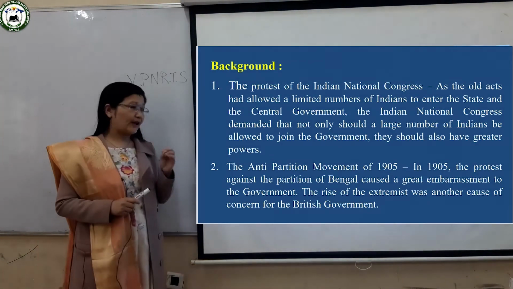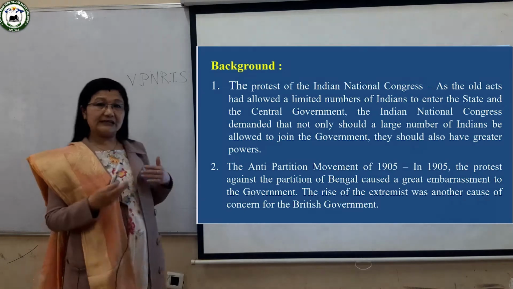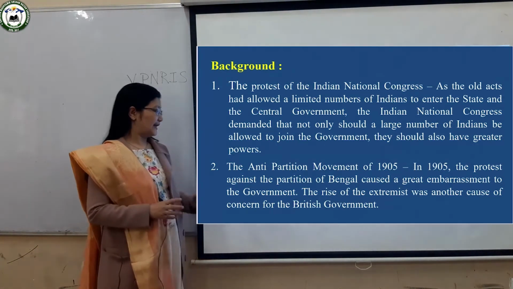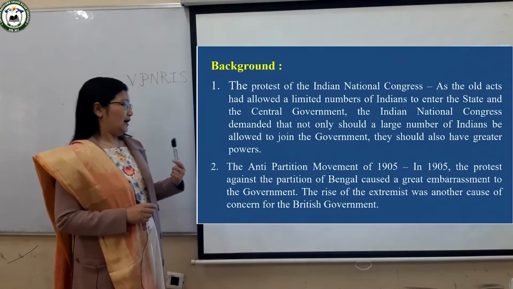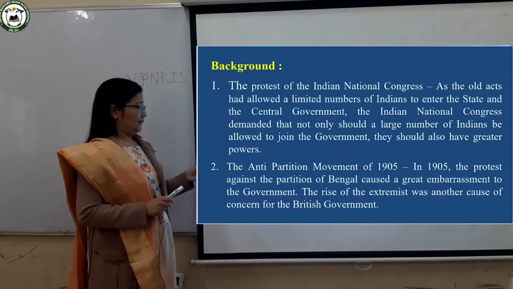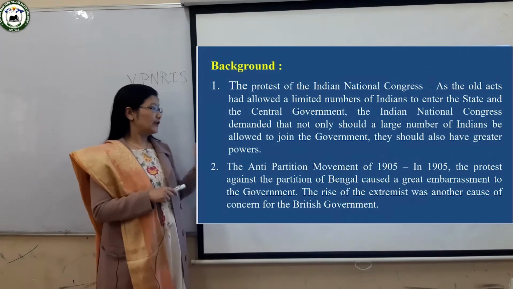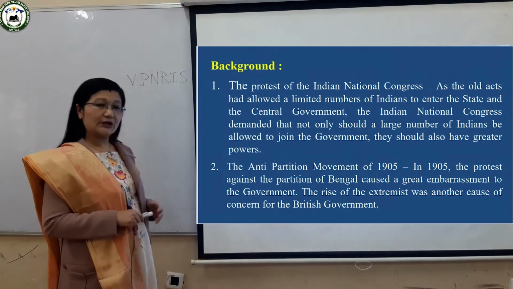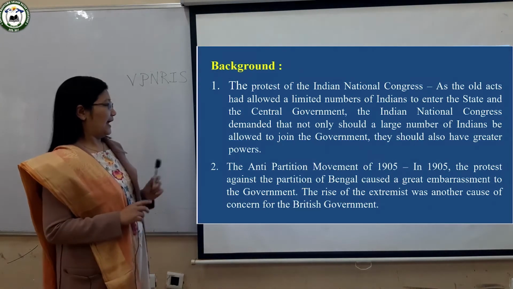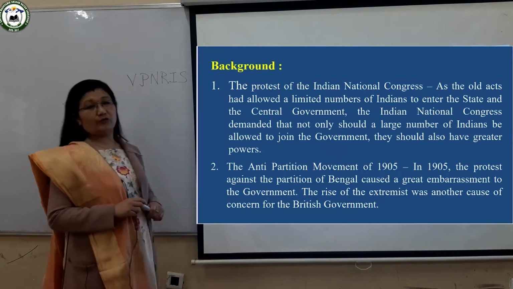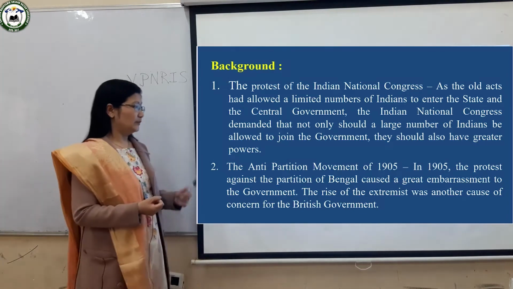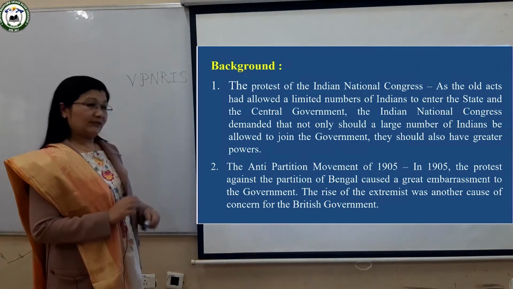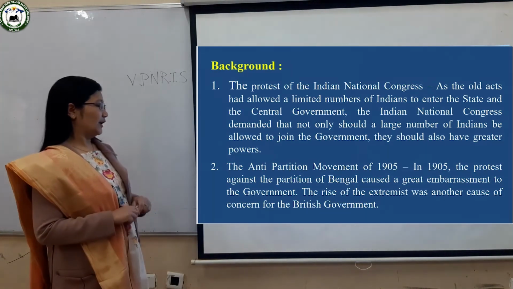Since Bengal was partitioned, the Indians started the anti-partition movement. Anti means against. So against this partition, the people of Bengal protested, and they started the anti-partition movement or the Swadeshi movement. This caused a lot of problems for the British. The British government was quite alarmed.